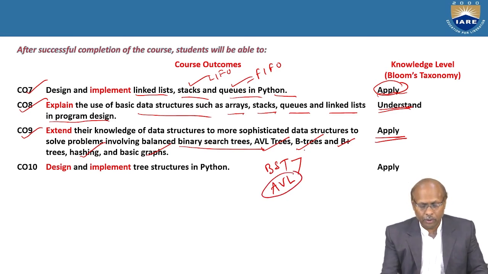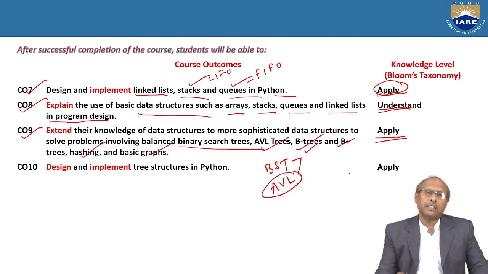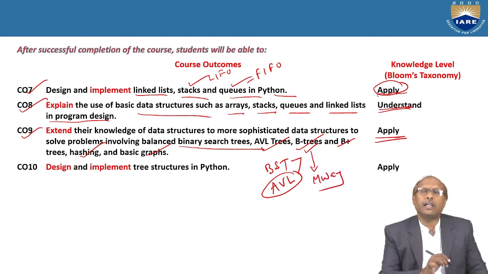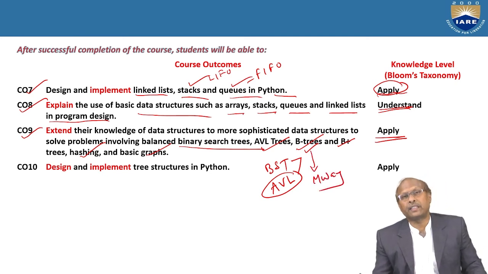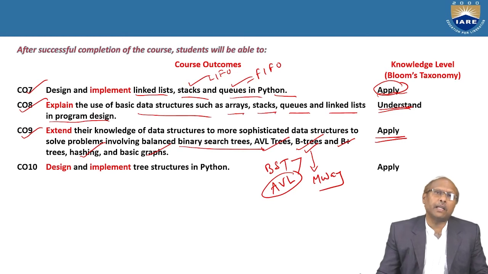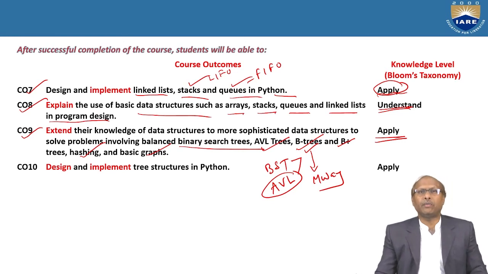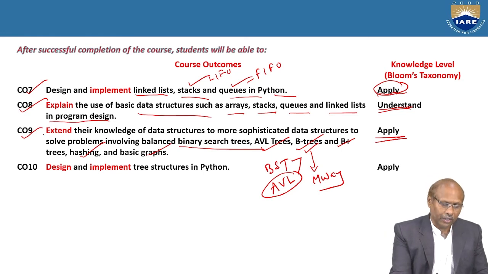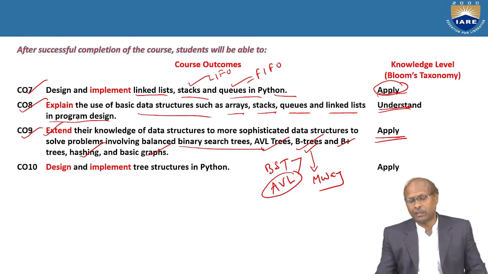Similarly, we will be learning about B tree. B tree is perfectly balanced. In an M-way tree, you can store the data in M ways. So searching will be very fast in M-way because there are multiple ways. Of course, implementation will be tough, but searching will be very fast. So this extended knowledge you will be getting in this particular subject.